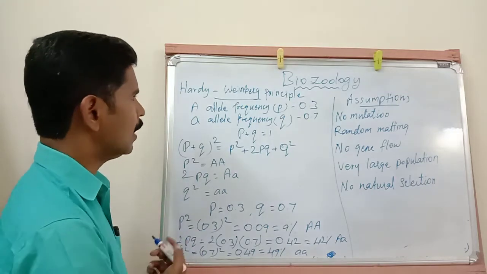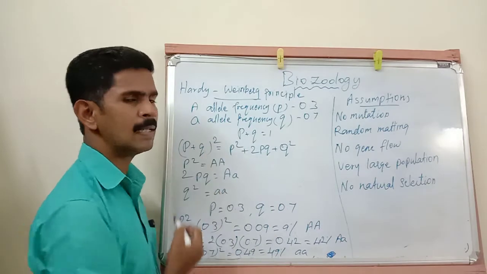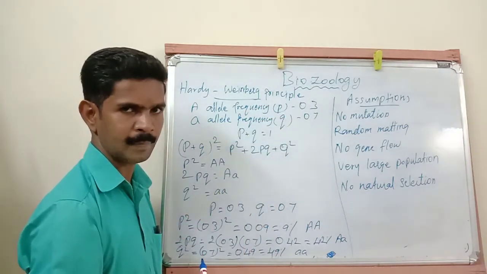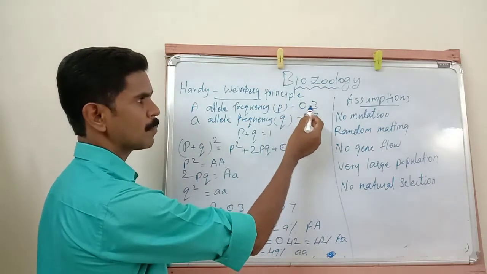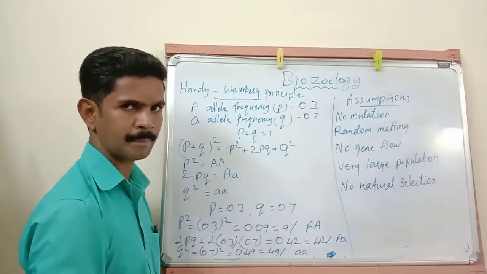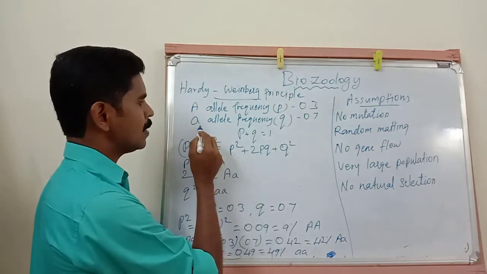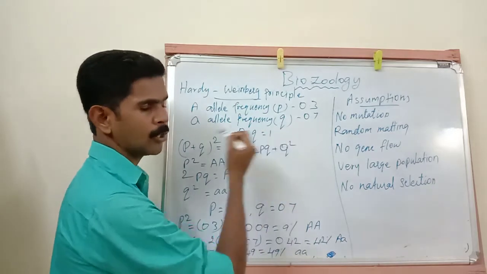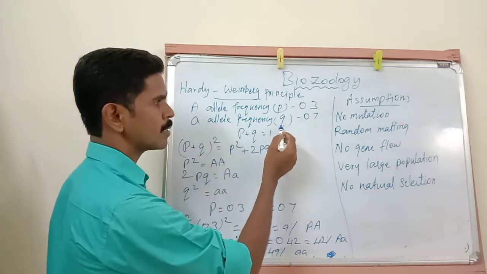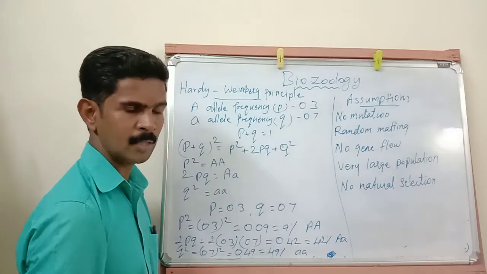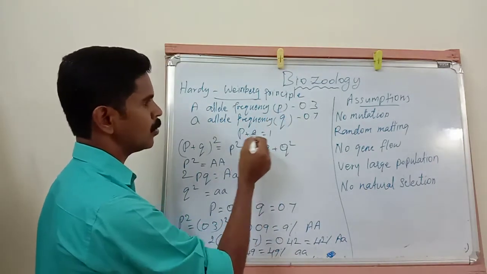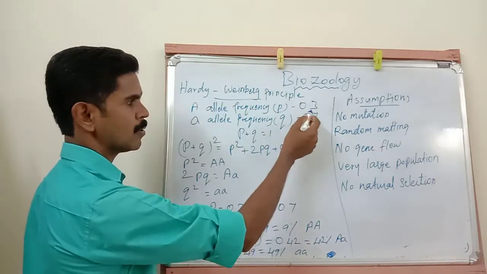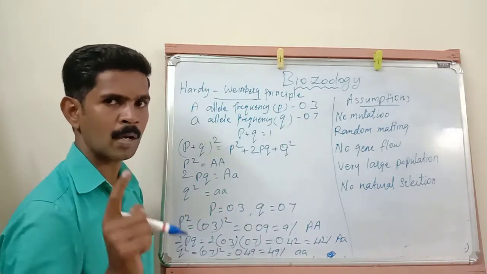Then the frequency of the capital A allele is mentioned by the letter P, and the value of P is 0.3. Then the frequency of small a is mentioned by the letter Q, and the value of Q is 0.7. So P plus Q is equal to 1. 0.7 plus 0.3 is equal to 1. So P plus Q is equal to 1. Hope you all understood this point.